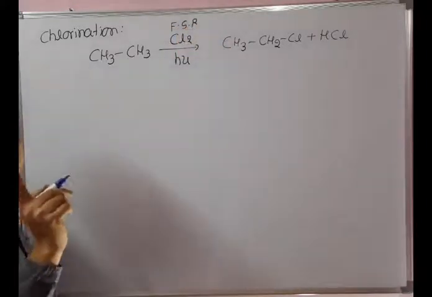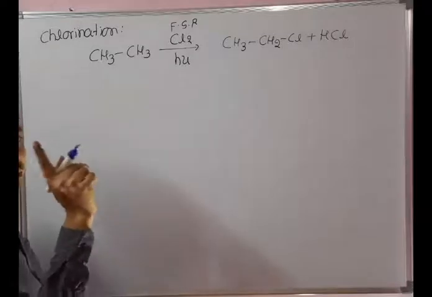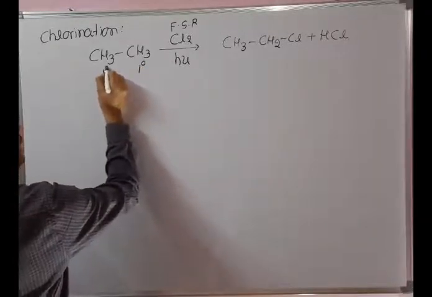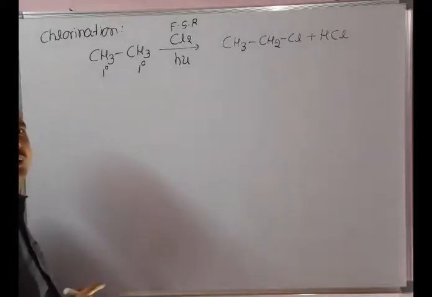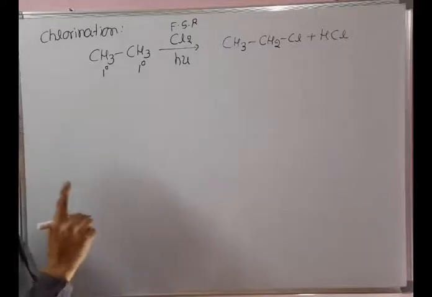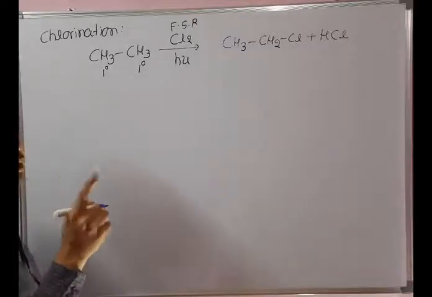Here there are 6 hydrogens, but all 6 hydrogens are attached to primary carbon, so they are primary hydrogens.